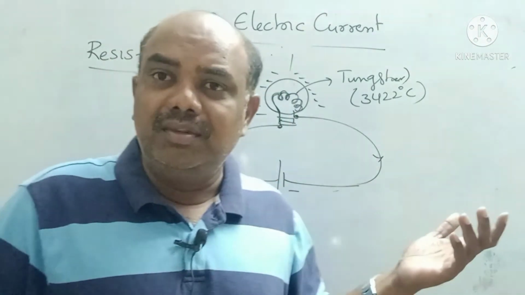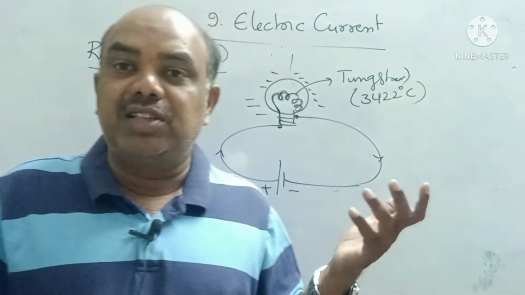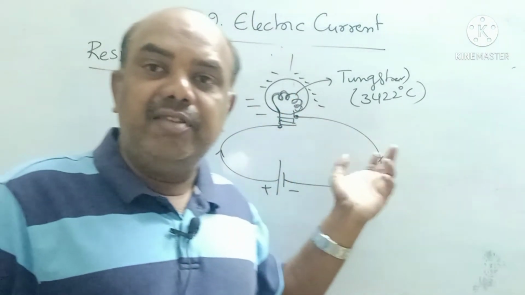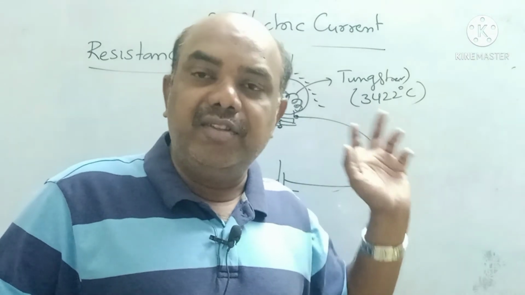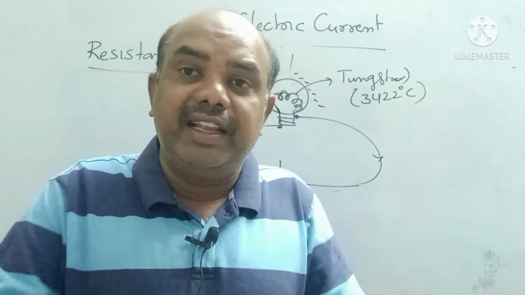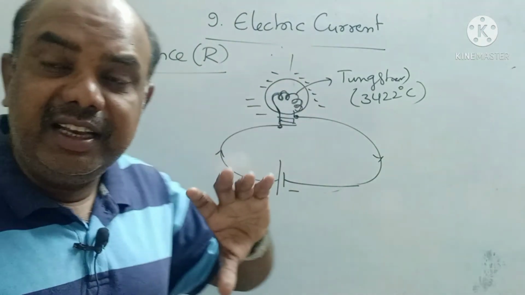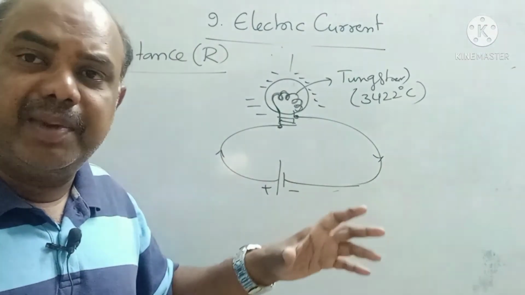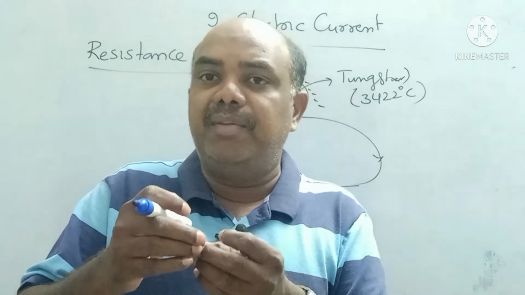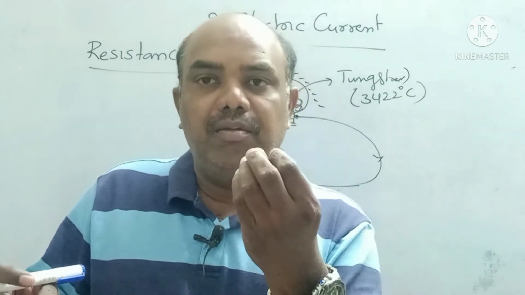Who invented the bulb? The bulb was invented by Thomas Alva Edison, a very famous scientist. Thomas Alva Edison failed nearly 400 times in the invention of the bulb, because he did not fill in the inert gases. If air is present instead of inert gas, the air immediately interacts with the tungsten filament, so that the bulb fails.